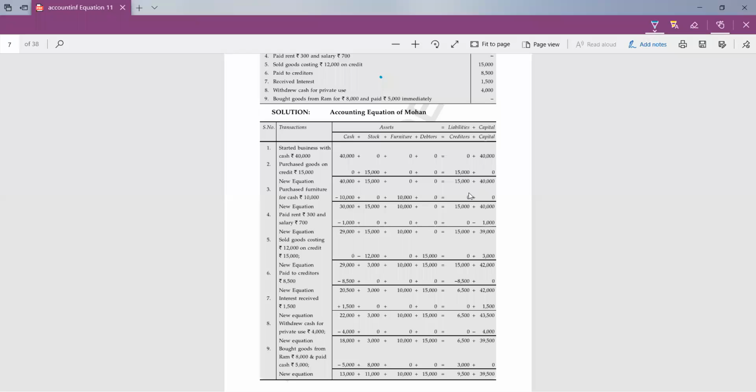How can it be 45,000? Check your calculations again. It's 54,000 on both sides. Yes, 54,000 on both sides. Now come to the fifth transaction.